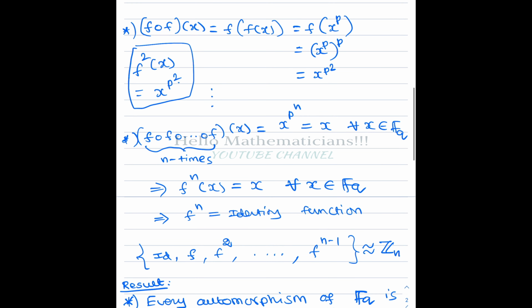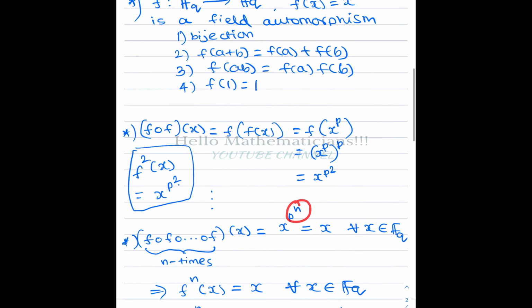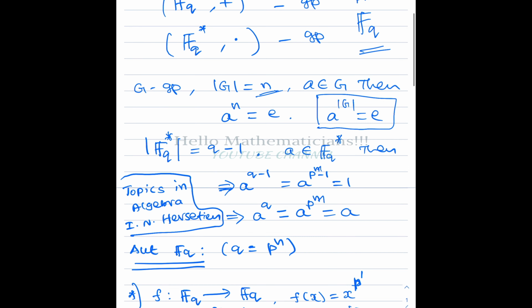Now similarly we compose it n times. What will happen? F power n of x equals, if it is the second power you get a 2 here, so if it is the nth power, n times, then you will get an n here. And what is x power p power n in the finite field of order p power n? That is what we just proved here.